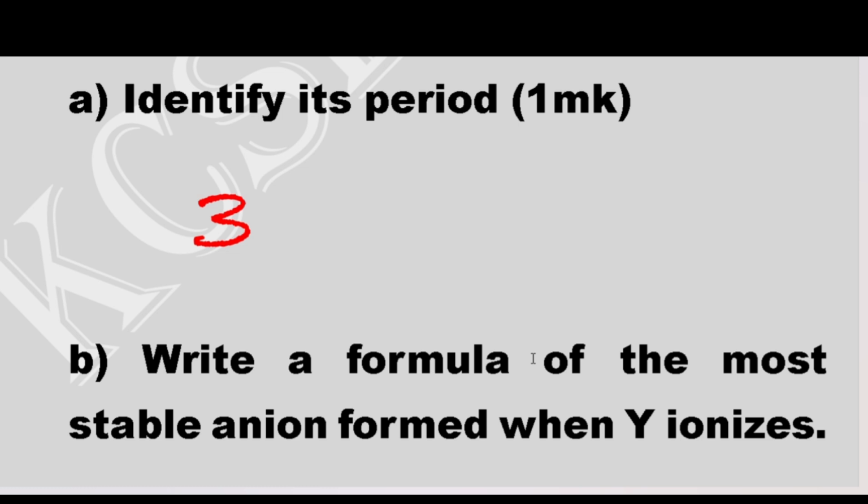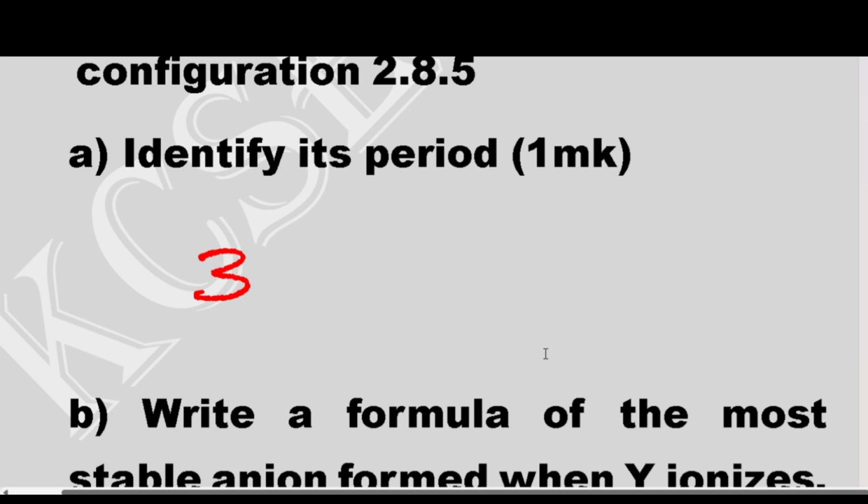Here an anion is formed because this element Y is gaining electrons. So element Y gains 3 electrons. Having gained 3 electrons, and electrons being negatively charged, the negative charge will be more compared to the positive charge.